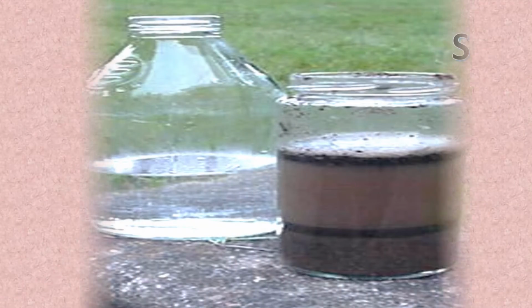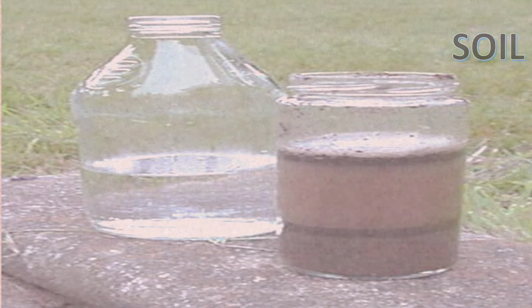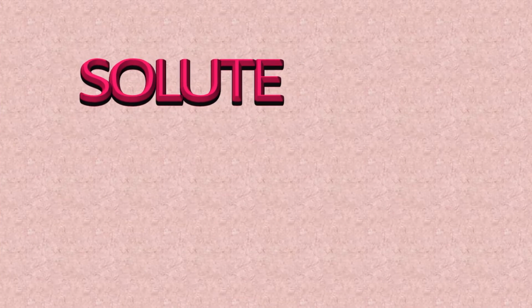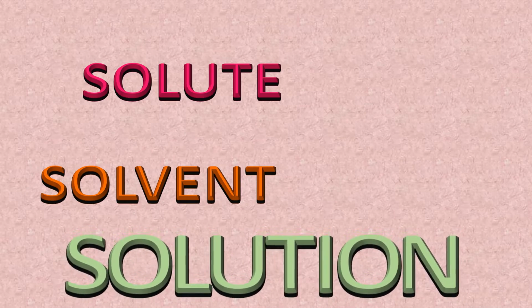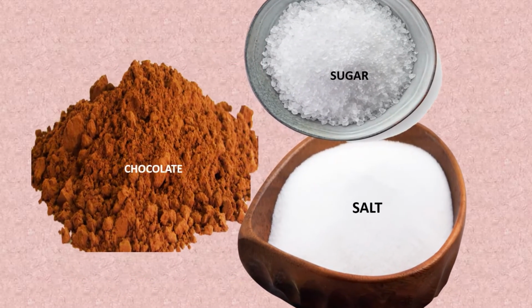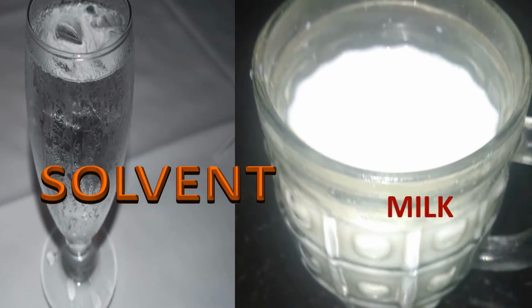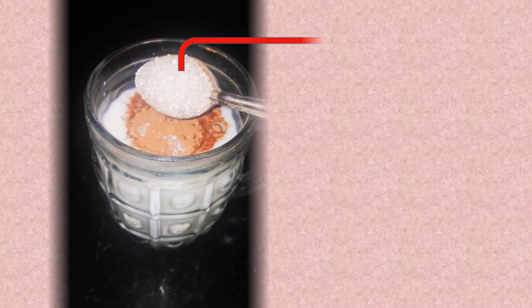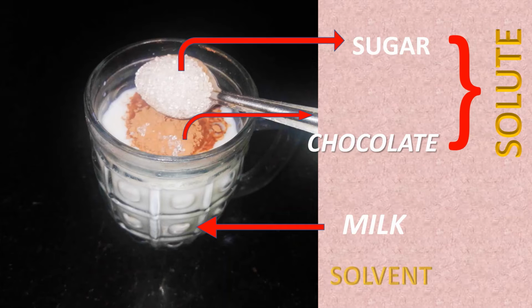What happens when you add soil in water? Does it dissolve? No. So it is not a solution. When solute is dissolved in solvent, it forms a solution. So what is solute? A substance that dissolves in liquid. What is solvent? Solvent is usually the liquid in which a solute dissolves. Example, chocolate milk. Here chocolate and sugar are solute and milk is the solvent. More examples you can think of and write in the comment box.